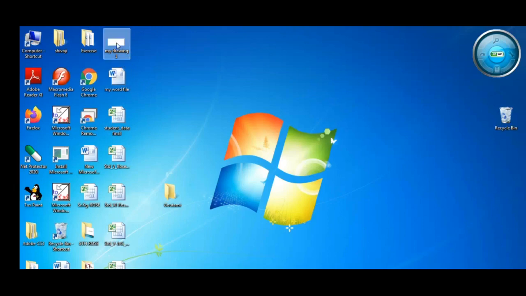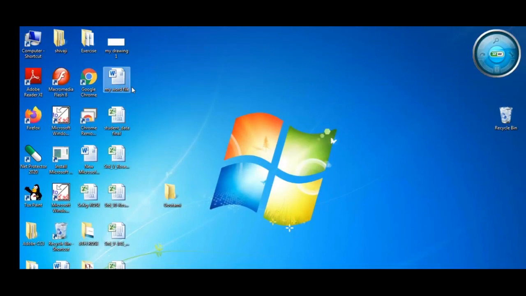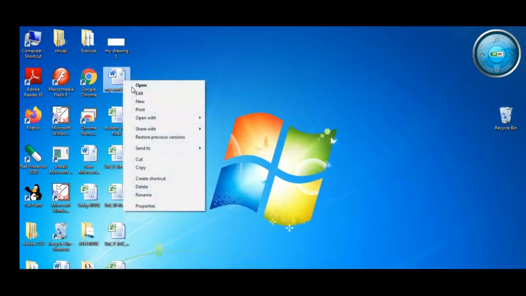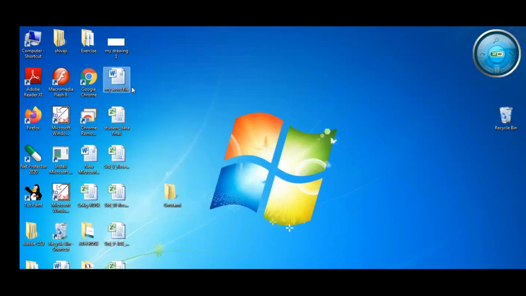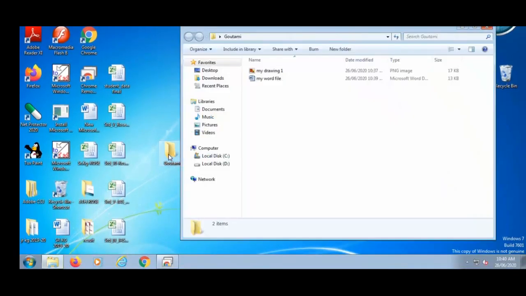Now what I will do, I will keep these 2 files in my folder. Now see how to keep. Right click on that file, or just click on that file and move this file here. This is called moving a file. How to move the file? Just click on that file and drag that file in your folder. See, in my folder now there are 2 files, my drawing 1 and my Word file.